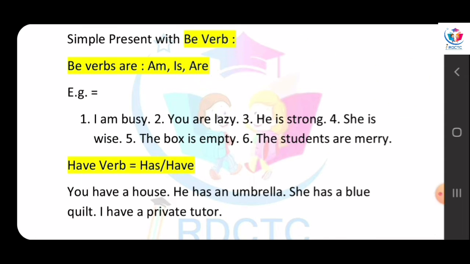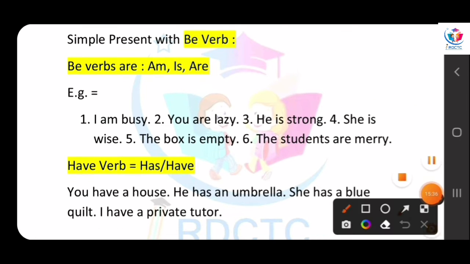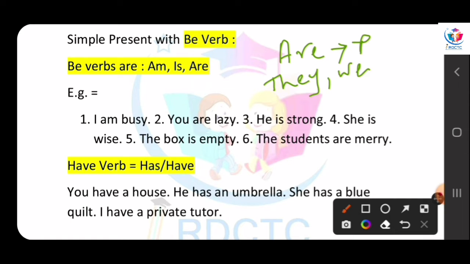We use are when we are talking about the plural form, like they, we, you, and any name in plural. Okay? Right?